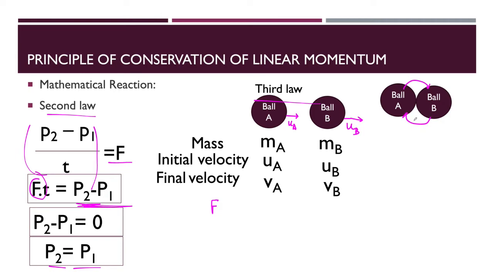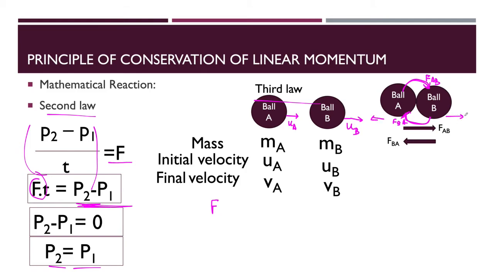This is Newton's third law: when there is any action force, automatically there will be some reaction force. Suppose this force is FAB and this other force is FBA. Now these two balls will move in the backward direction.